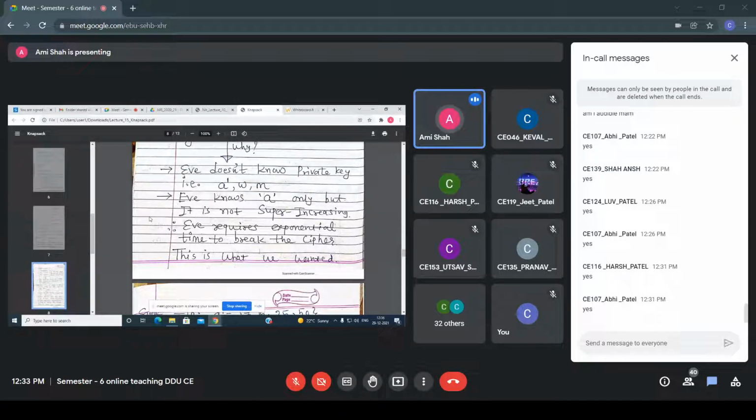The attacker does not know A', W and M. That's why Eve requires exponential time to break this cipher, and this is the thing that we wanted, right? So the attacker can't break it. With this modification in the algorithm, my A is not a super increasing sequence, and that's why it requires exponential time to break this cipher. And this is the thing that we wanted, right?